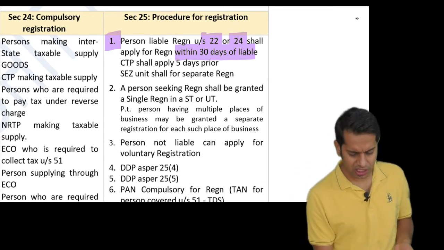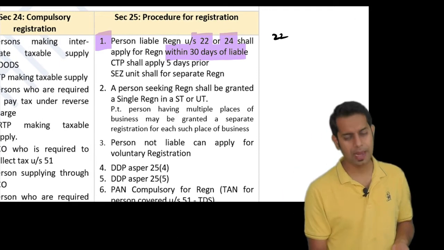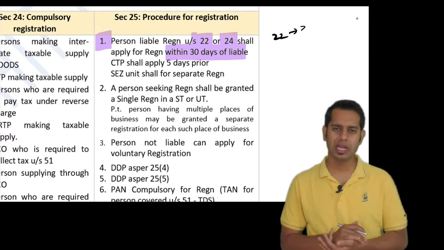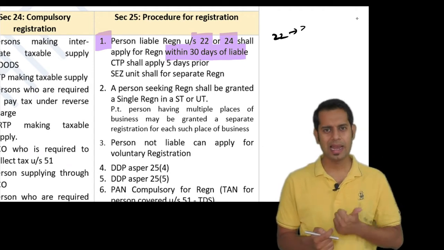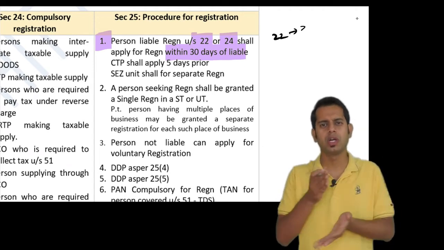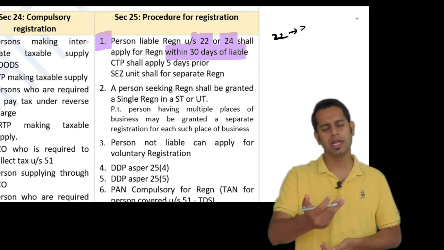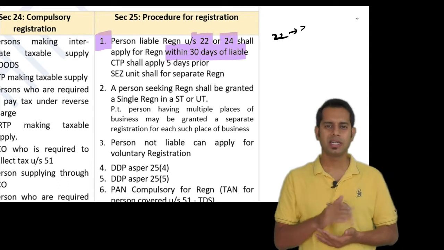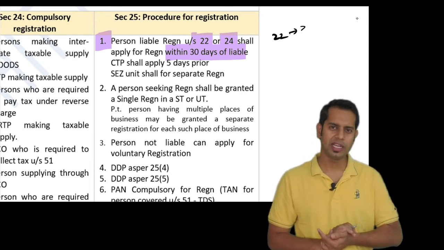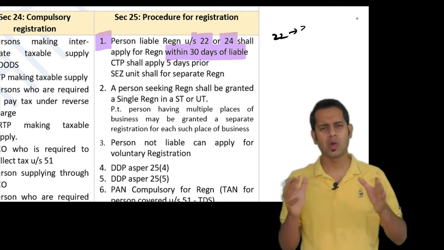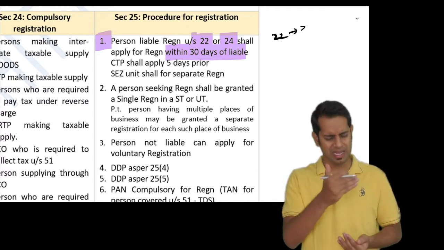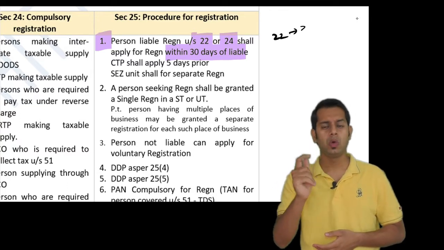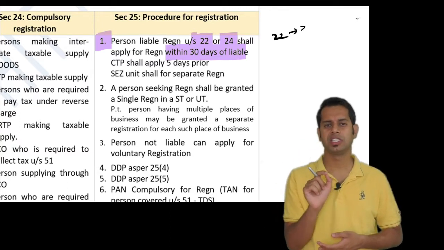Now, Section 22 says a person will be liable for registration if his turnover crosses the basic exemption limit for registration. It can be either 10 lakhs, 20 lakhs or 40 lakhs. If the turnover crosses that limit, then you will have to take the registration under GST. Similarly, if you are into amalgamation, if there is any court order, etc., Section 22 talks about all those things. And Section 24 gives the list of the people who are required to take registration under GST compulsorily.